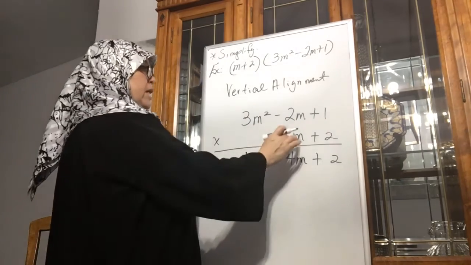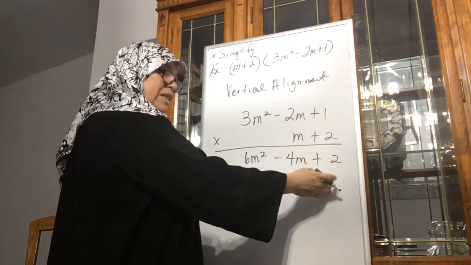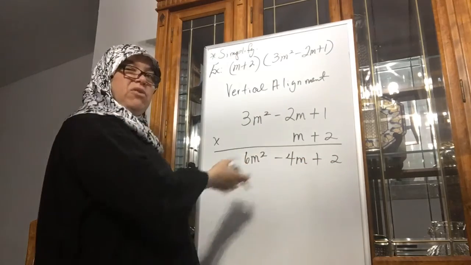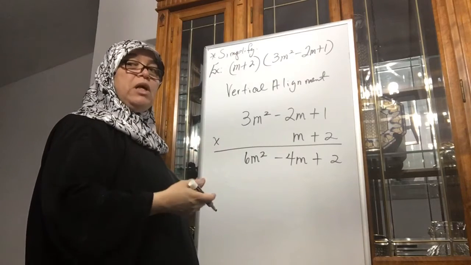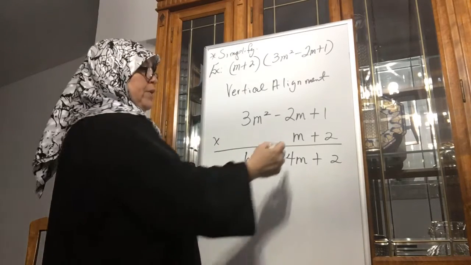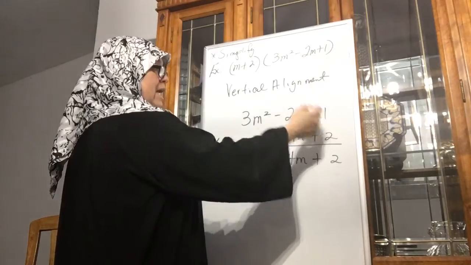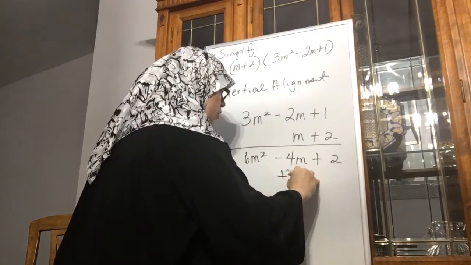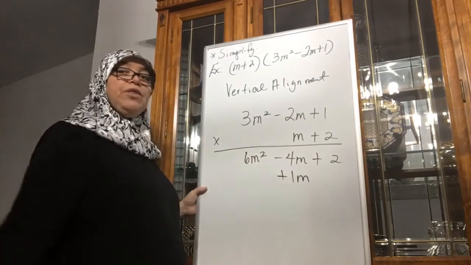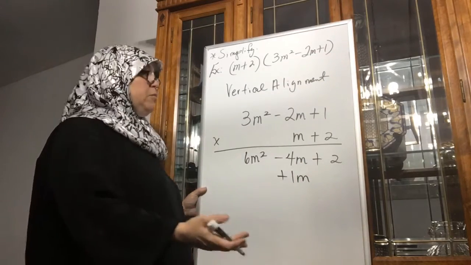Okay? Now, you can do a space saver. Just be careful, I usually don't use a space saver because what I'm going to do is align them according to power. So m times 1 is a positive 1m. So I align it with the term that has the same exponent.